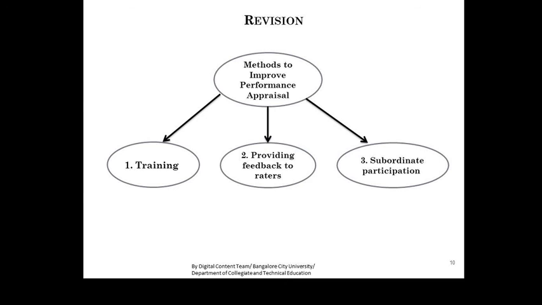The final topic is methods to improve the performance appraisal. Basically here we used training, providing feedback to raters and subordinate participation. So these are the three methods that can reduce the bias or error of the performance appraisal.